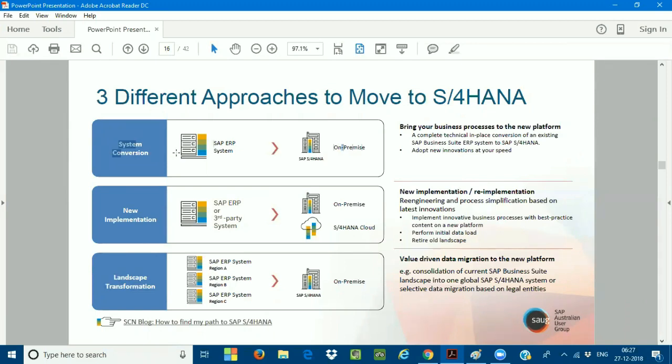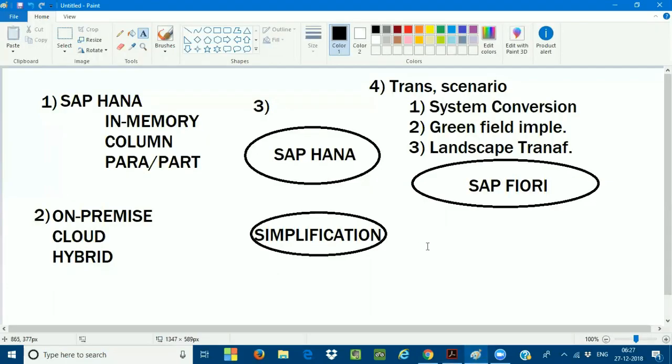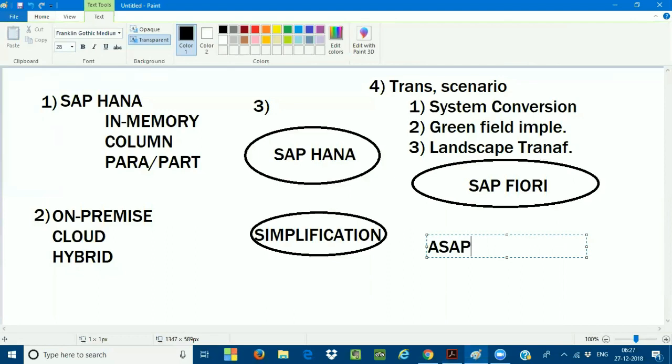Activate methodology is a new methodology, the successor of the ASAP methodology. If you go back to ECC, we were using a methodology called ASAP, accelerated SAP methodology. I think many people know about this concept. Now there is a new methodology, the successor of ASAP, which we are going to call the Activate methodology. This is the new methodology in SAP S/4 HANA from today onwards.